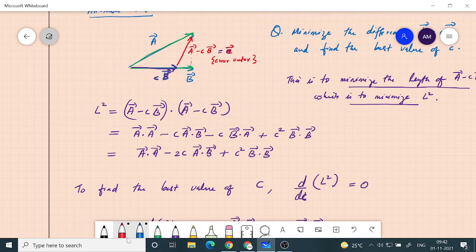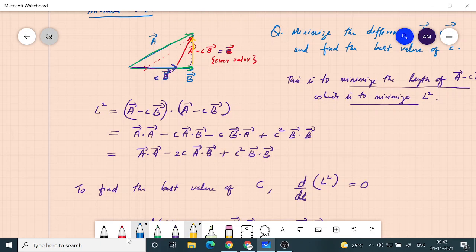Now you start increasing the value of C. It will be something like this, and then the error vector is like this, which has larger length. And you keep on increasing, what will happen? Initially this error vector will reduce and reduce and reduce until some point. What is that point? That point is here.